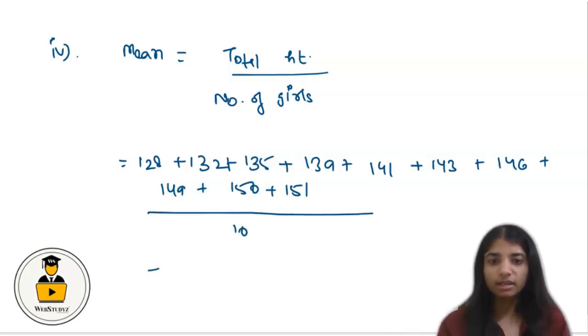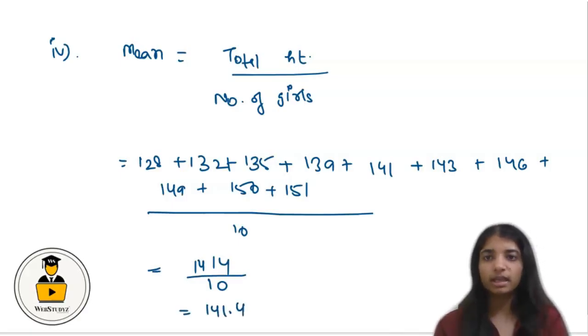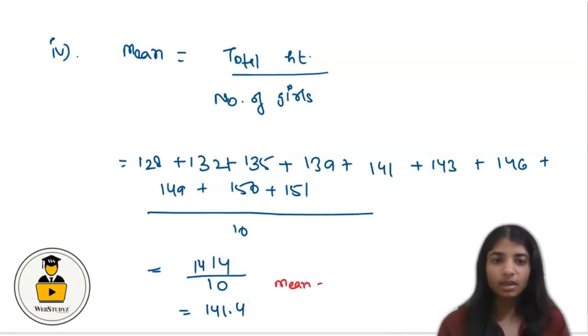When we add the terms, we get the value 1414, which is divided by 10. When we divide this by 10, we get the value 141.4. So we can say that the mean of the height is equal to 141.4 centimeters. So this is the answer to part 4.